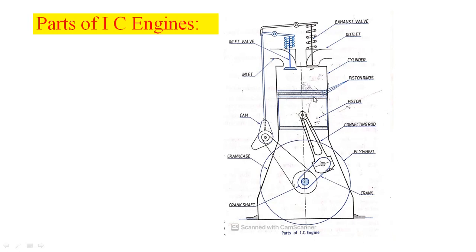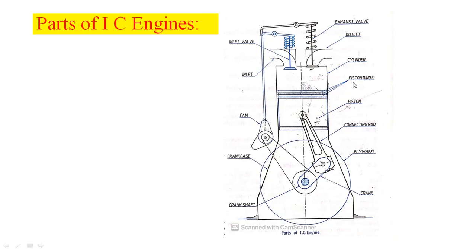Next, piston rings. Piston rings are metallic rings which are fitted onto the grooves provided on the top portion of the circumferential surface of the piston. In these grooves, these metallic rings are fitted.